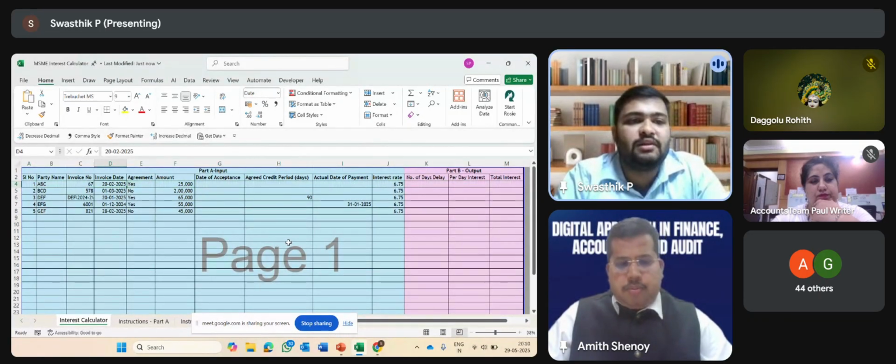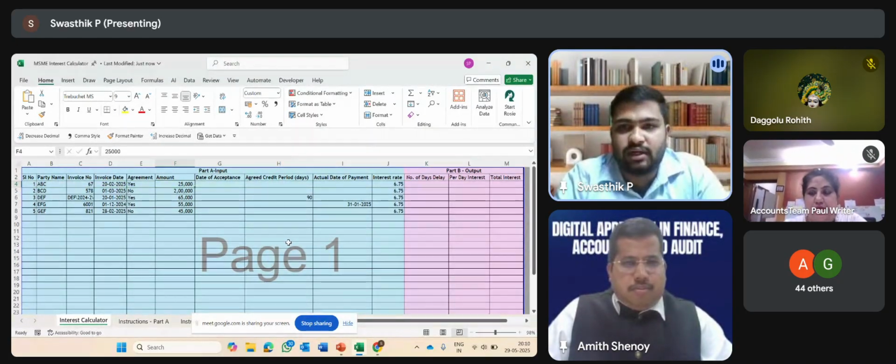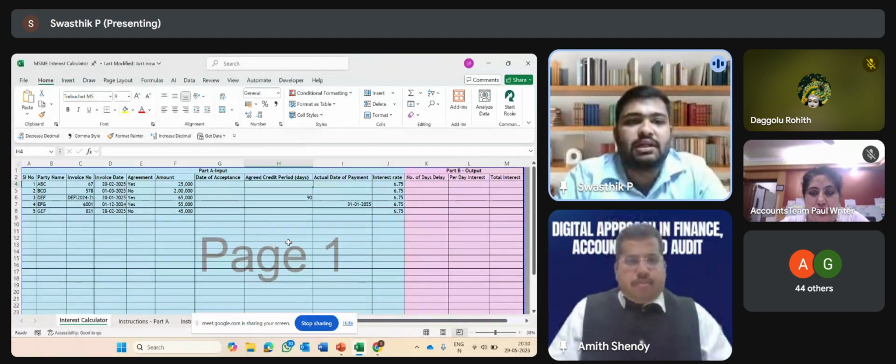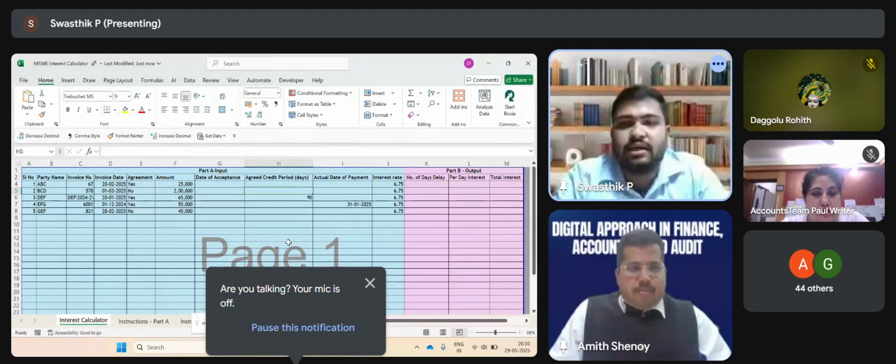In the first scenario, the invoice date is 20th February 2025, there is an agreement, and the amount is 25,000 rupees. Is there any delay? That is the one question. Second scenario, 1st March 2025, there is no agreement. Then as on 31st March, is there any delay? Since there is no actual date of payment mentioned, it will take 31st March 2025.